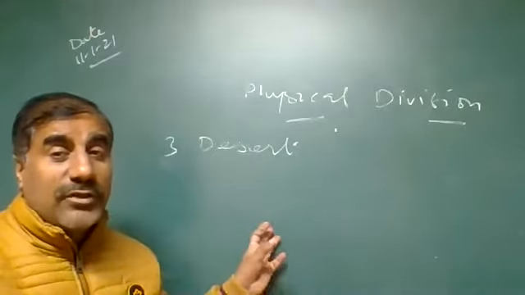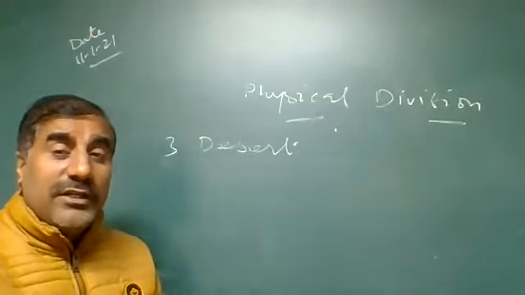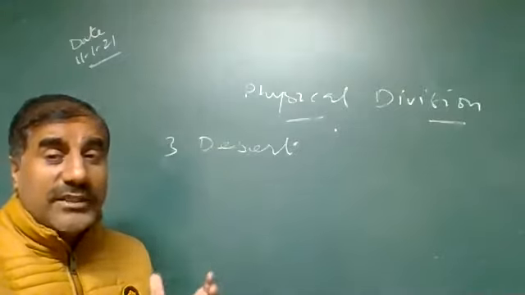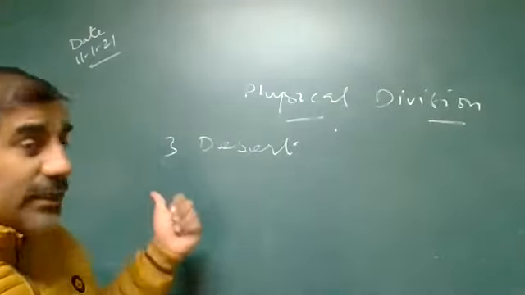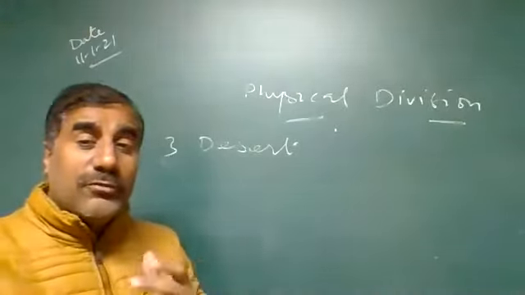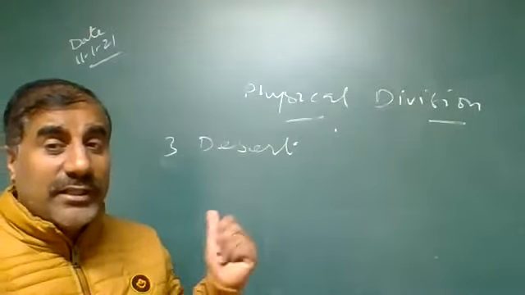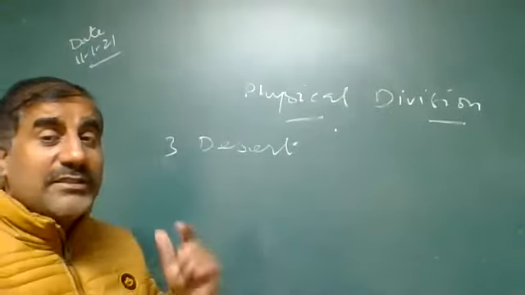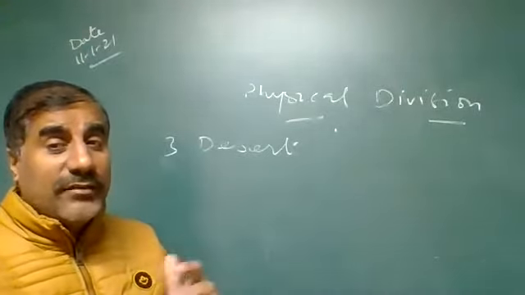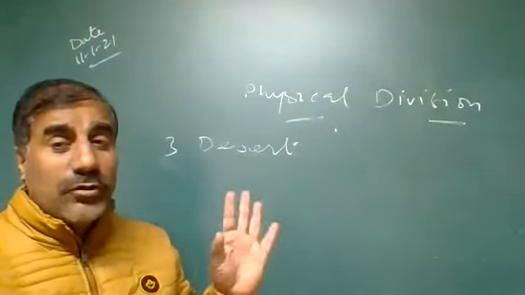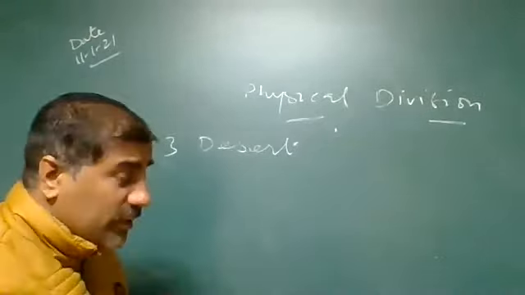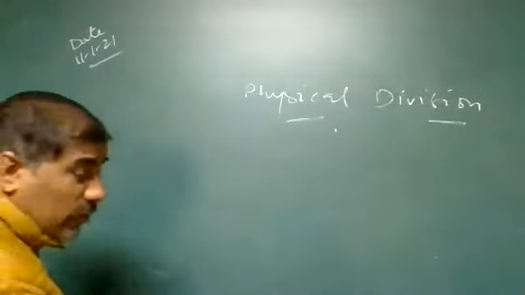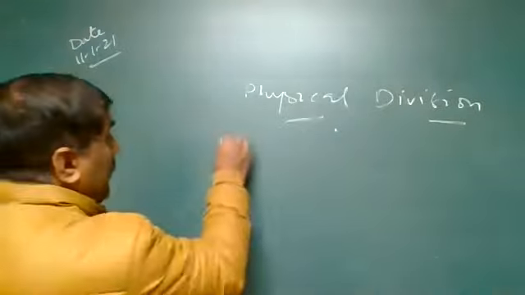We'll discuss the average rainfall received by the desert, approximately 50 to 60 centimeters. And another important topic: why most deserts are located in the western part of a nation or continent. Next physical feature, we'll discuss the peninsula, the Deccan Plateau.